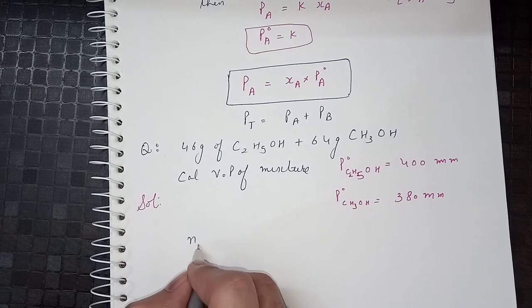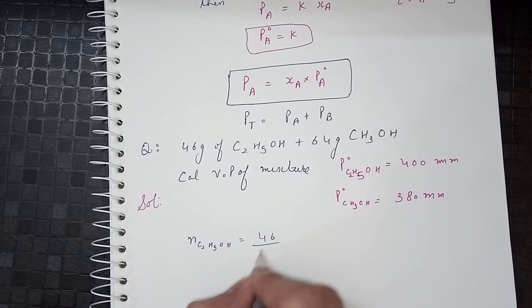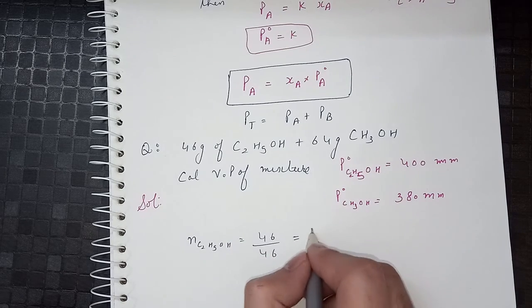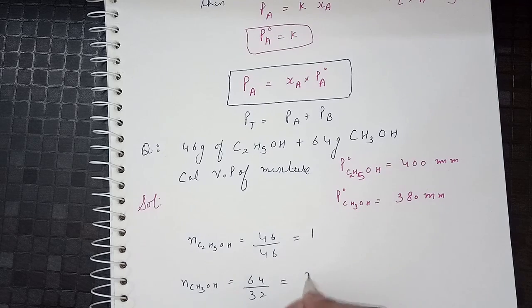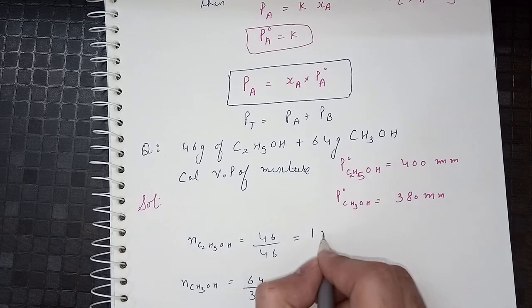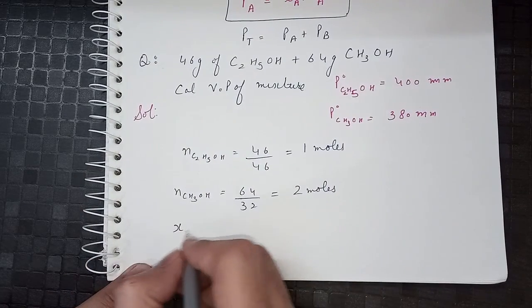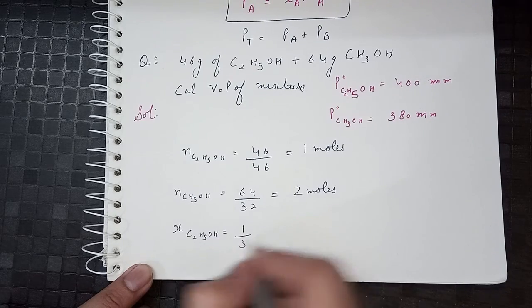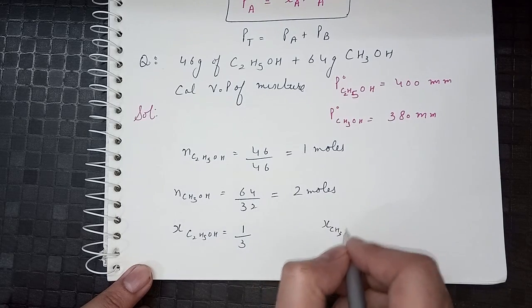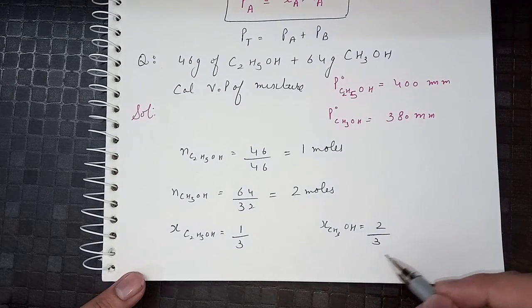The number of moles of C2H5OH will be the given weight, 46, over its molecular weight, which is also 46. So moles is 1, and in case of methanol we have 64 over 32, that is 2 moles. Now we will calculate the mole fraction. The mole fraction X of C2H5OH will be 1 over 3, and the mole fraction of CH3OH is 2 by 3, that is the number of moles over total moles.